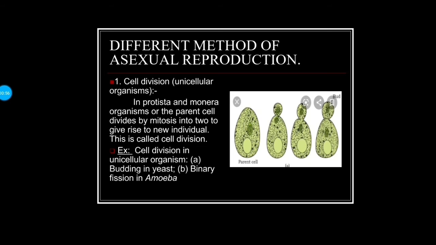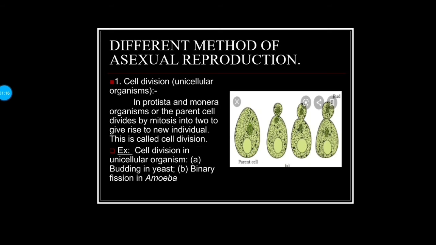Now we'll learn different methods of asexual reproduction. So first one is cell division in unicellular organisms. In Protista and Monera, the parent cell divides by mitosis into two to give rise to a new individual. This is called cell division.